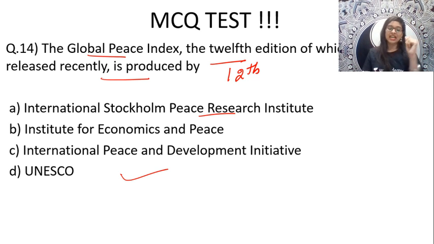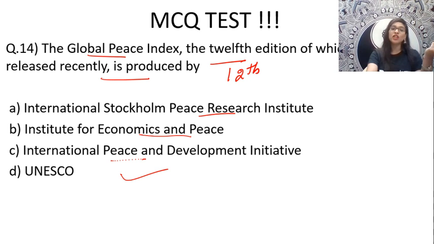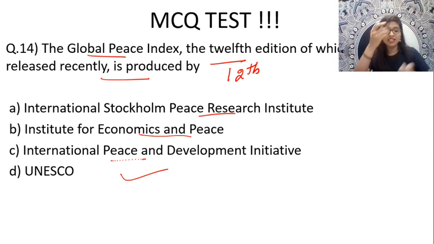So yes, I can see Karan, Prakash, all these people with option B, Institute for Economics and Peace. See, just because you saw the word peace, do not think it is the Institute for Economics and Peace. Why? It can also be International Peace and Development Initiative, right? It can also be option number 1, because A, B and C, all the options have the keyword peace. Think and say.